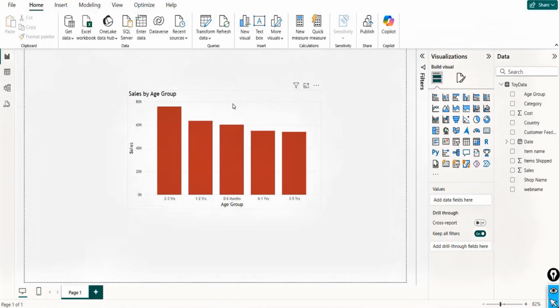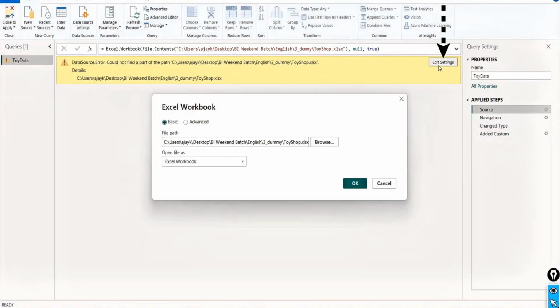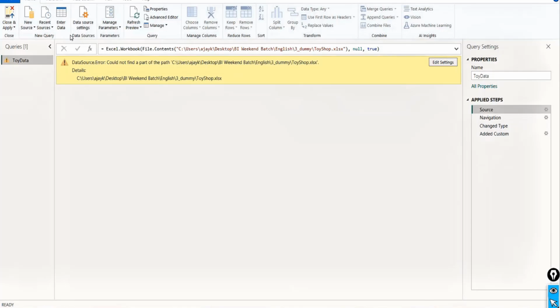Very nice. So now how are you going to solve this? Okay, so this is the Power Query. First of all, you see this is where the problem comes, right? Power Query says, I don't have this available. Now, please understand that in this particular case, when you have the path changed, you can go to the edit setting. In the edit setting, you can simply browse and point to the data, but you don't have to come in the Power Query. You can do this from Power BI also. Okay, so how are we going to do this in Power BI? Let me just close this.